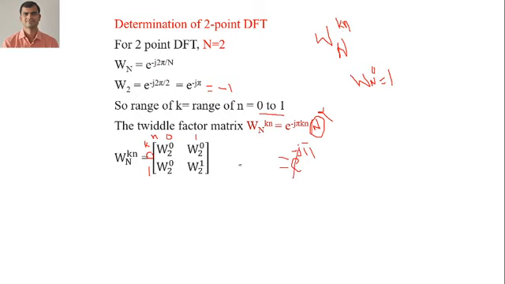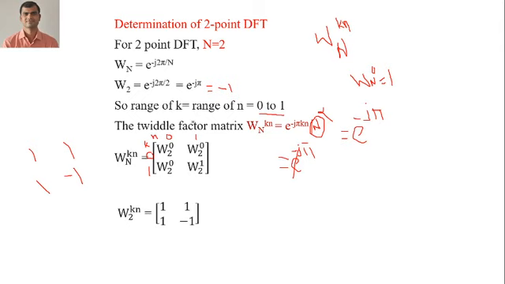So when kn is equal to 1, it is simply equal to e raised to minus j pi. And as I have told you earlier, e raised to minus j pi is equal to cos pi minus j sin pi. The cos pi value is equal to minus 1, so we will simply have this twiddle factor matrix as 1 1 1 minus 1.